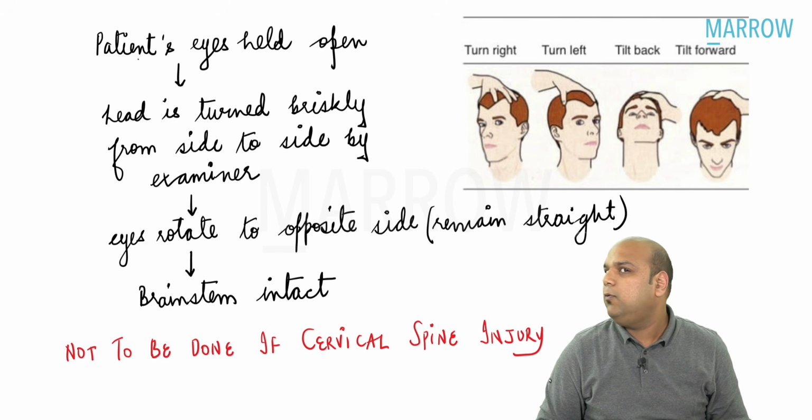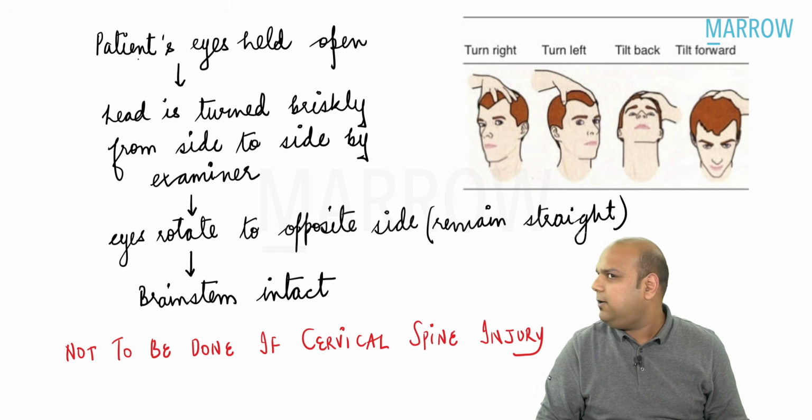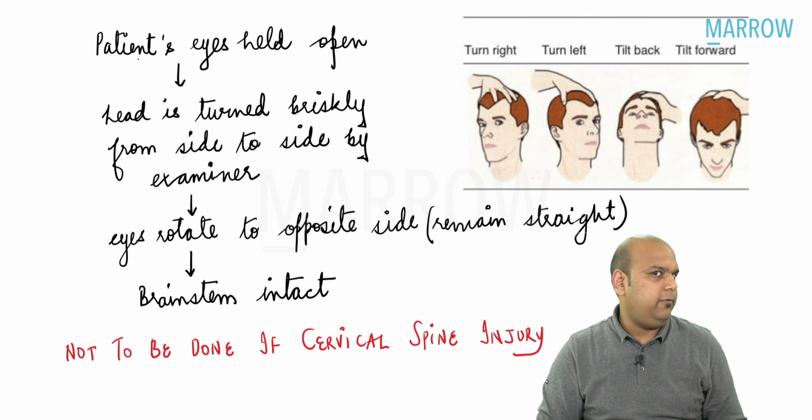When I move right, my eyes move left to maintain straight fixation. When I move left, my eyes move right to maintain straight fixation. Yes, that is what our tendency is. Brisk movement. I'm just showing it to you slowly. So it looks as if I have doll's eyes. A scary doll's eyes.